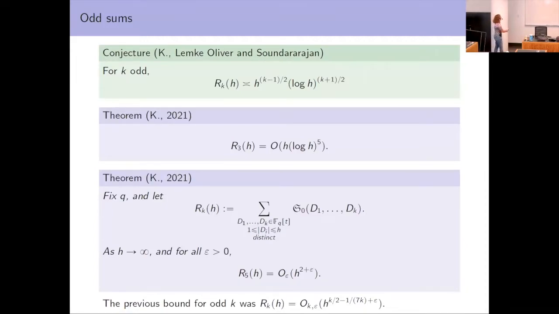Now, also by considering the same problem in the function field case, I was able to get a bound when k is 5. I haven't gone through much of the setup, but the setup is probably identical. We have the same R_k of h, which we think of as the sum over the singular series, defined in the same way for distinct polynomials in F_q adjoin T. I also have a bound when k is 3 in the function field case, but I can go further and get a bound when k is 5, which has the correct power of h as well: h squared in the case when k is 5.